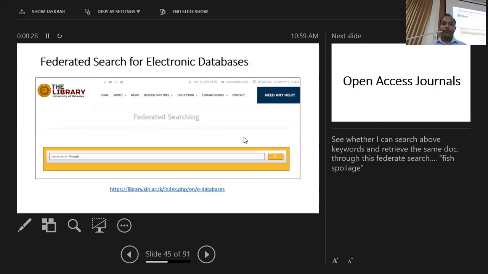Actually, I was searching the databases separately, so it may consume your time since we have five or six databases. Still, if you need, you can make a federated search.